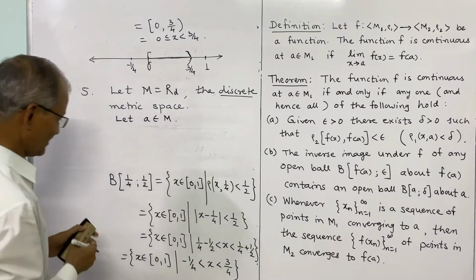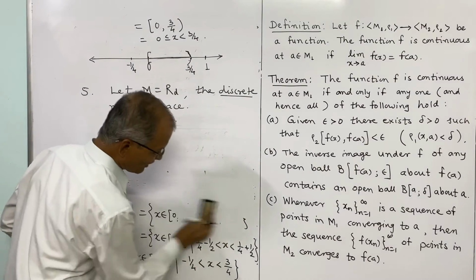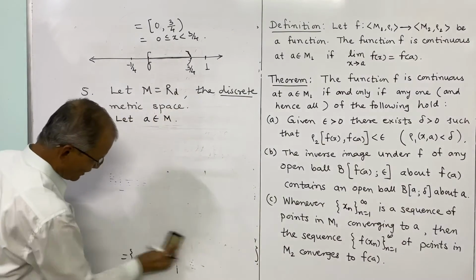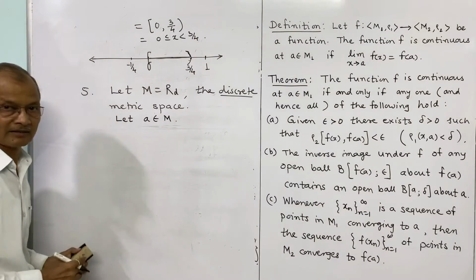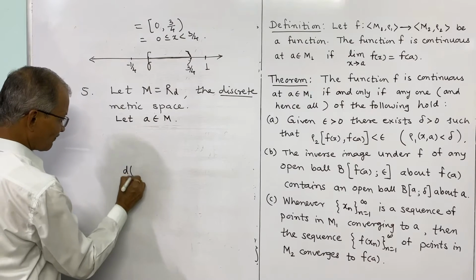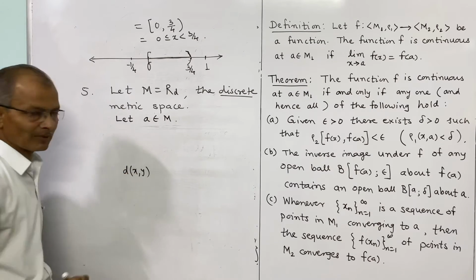We have studied earlier. It is simple but important to remember. In discrete metric spaces, the metric is denoted by D instead of rho. So we have D of x and y, if x, y belongs to M.